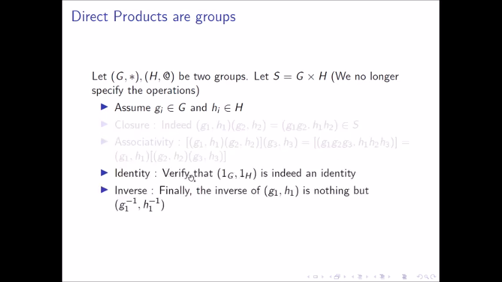So let us look at identity. Indeed, 1G and 1H, the identity of G and identity of H, this ordered pair is the identity under this operation. Verify this. And the inverse is also easy to find, as it's g1 inverse, h1 inverse. Basically, multiply this with this. On the right hand side, it's 1G, 1H. On the left hand side, it's again 1G, 1H. So it has inverse, it has identity, it has associativity, it has closure. So indeed, we have a group over here.